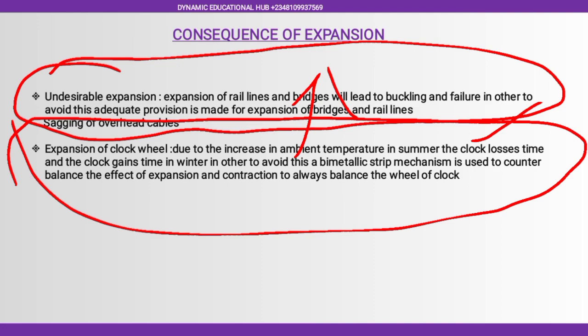During winter, we have lower temperature, and this is due to contraction. So automatically, your clock will gain time. So the action point here is, clock loses time in summer and clock gains time in winter. In order to avoid this, a bimetallic strip mechanism is used to counterbalance the effect of expansion and contraction. Now, this bimetallic strip that is used will counterbalance the effect.